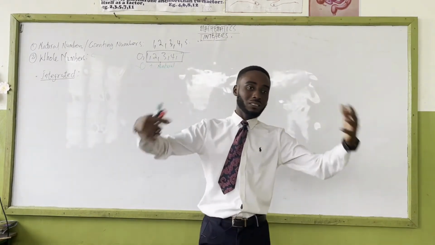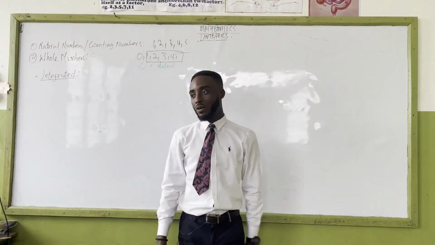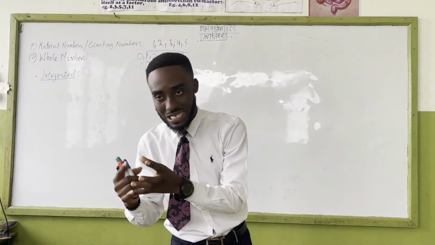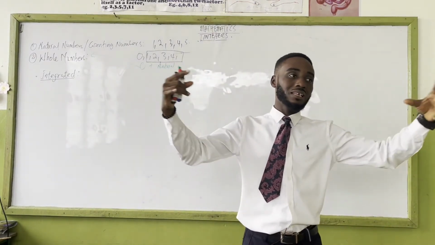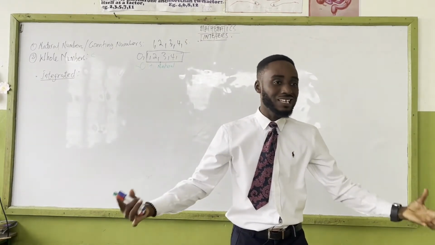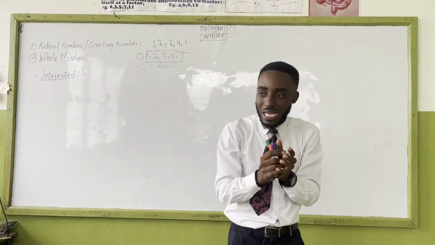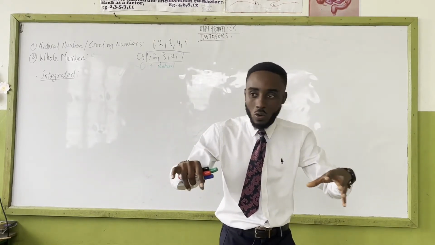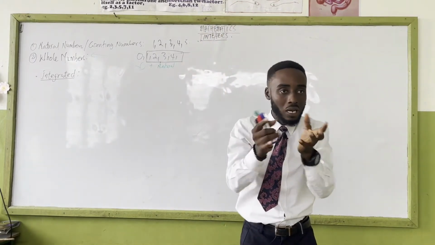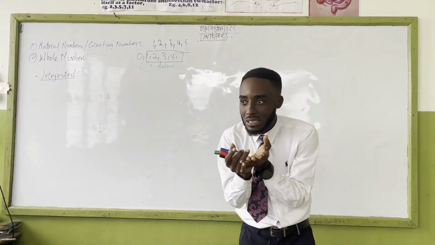Then after some time, the government decided, okay, let's put the agricultural science and the general science together and call it integrated science. So that means that the whole of agricultural science and general science have become one whole, one complete thing. Do you understand?